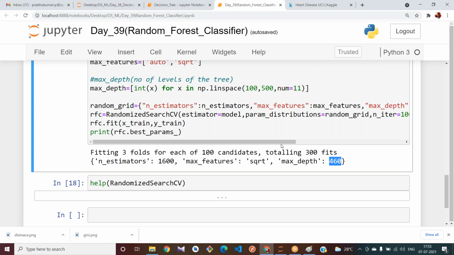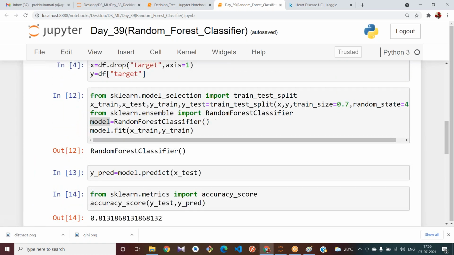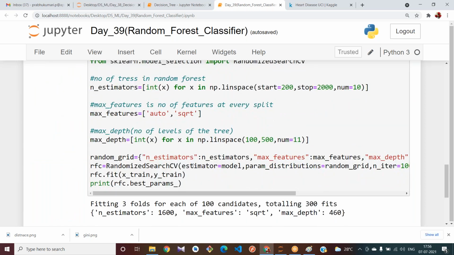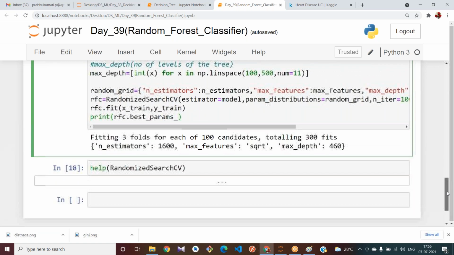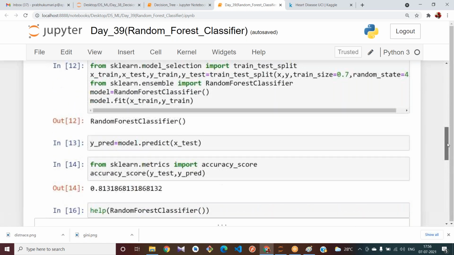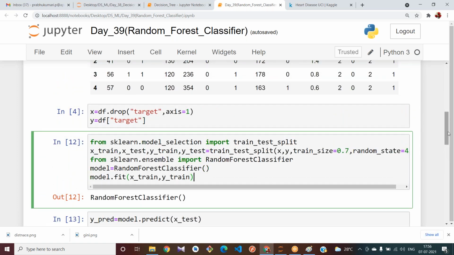Okay, now try to give the same values here. Try to give the same values in your random forest classifier. Actually, these are the parameters in your random forest classifier, right? Based upon your training data, you will get the values. If I give both x and y here, all will get the same values. But I have given train values, no? Training values. See now, try to use these values here and try to observe the accuracy.